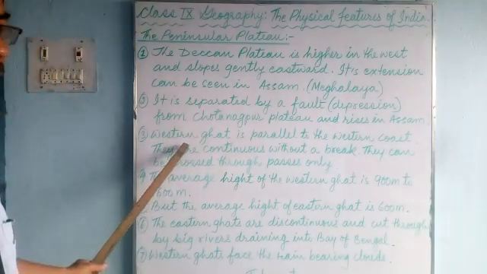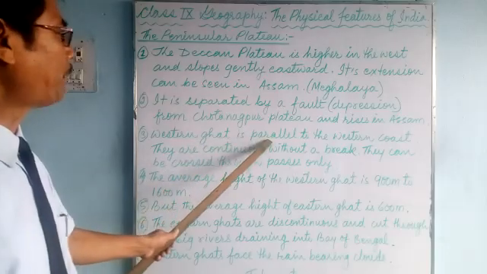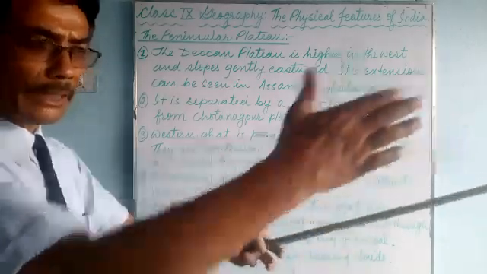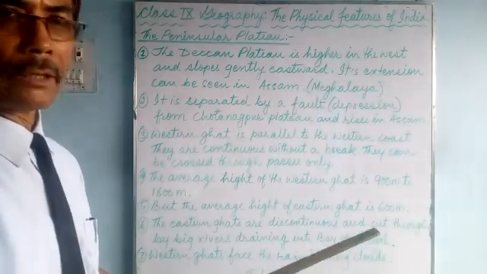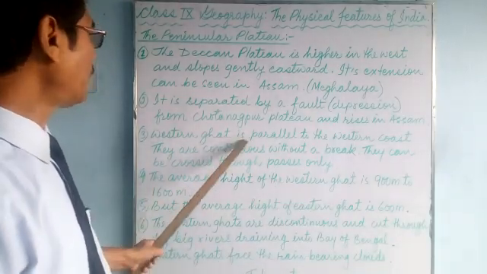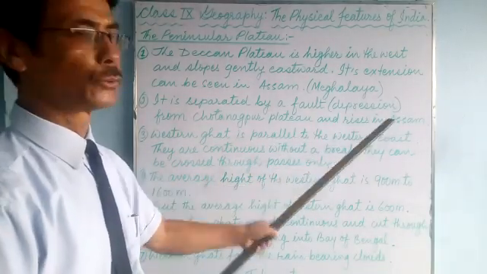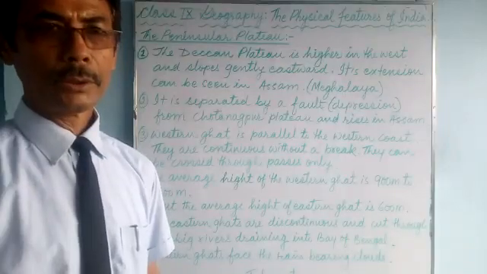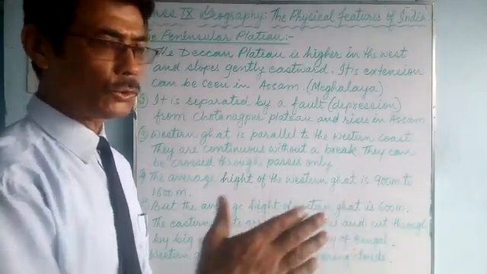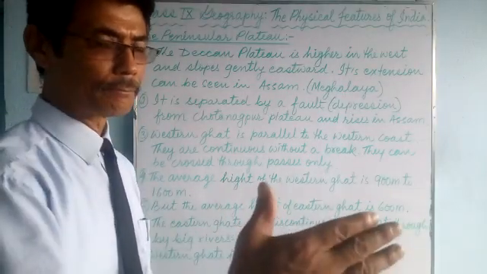Now we'll talk about Western Ghat. Western Ghat is parallel, means side by side. You know what parallel is. Western Ghat is parallel to the western coast, sea coast. Along the sea coast there is Western Ghat.